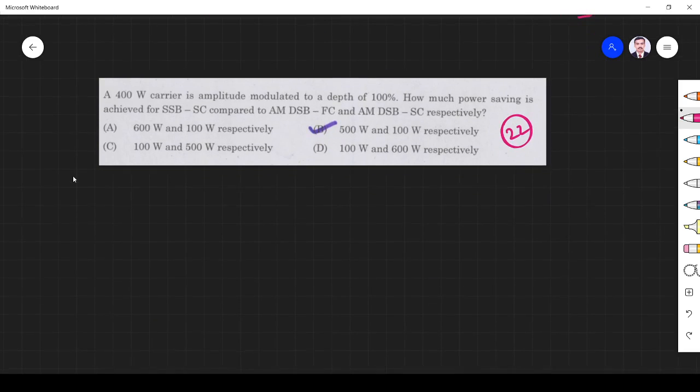Next one. A 400 watts carrier is amplitude modulated to a depth of 100%, which means 100 by 100, 1. How much power saving is achieved by SSB-SC compared to DSB-SC and AM full carrier?